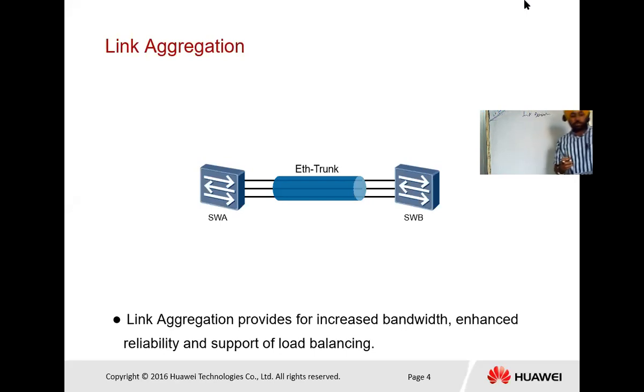Trunking is a method for a system to provide network access to many clients by sharing a set of lines, or we can say sharing a frequency instead of providing them individually. So this is the main motive for applying link aggregation.